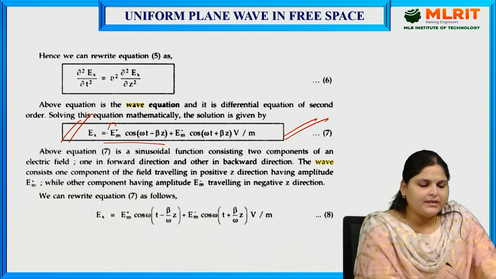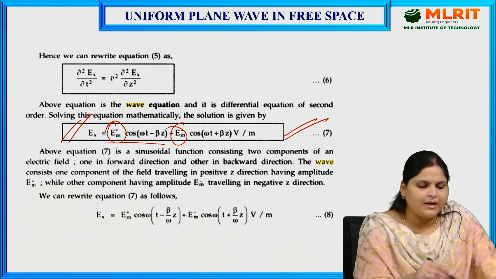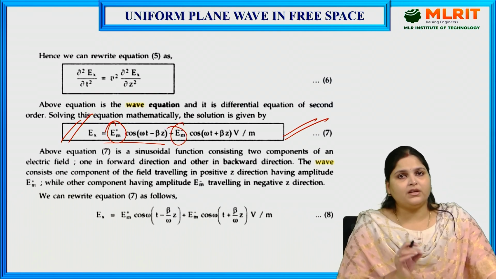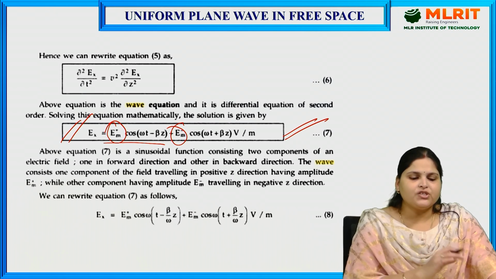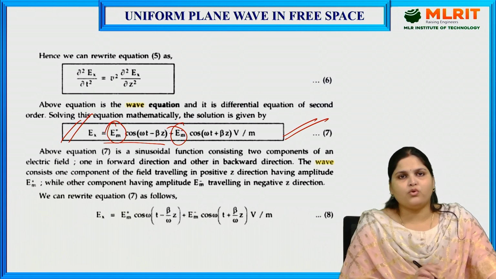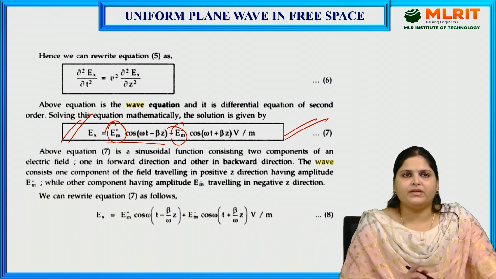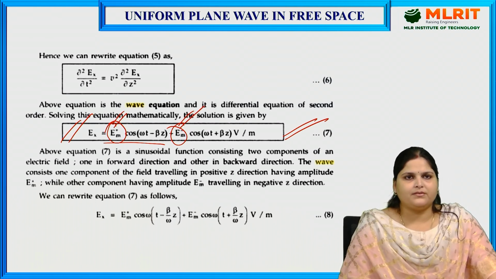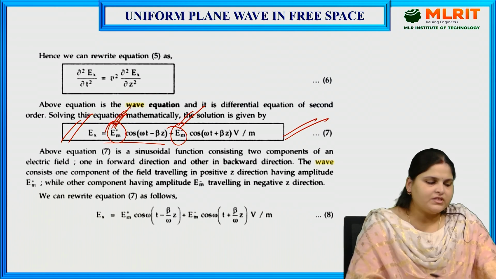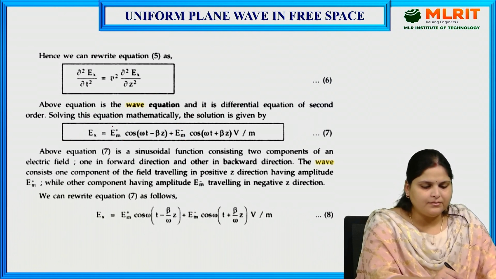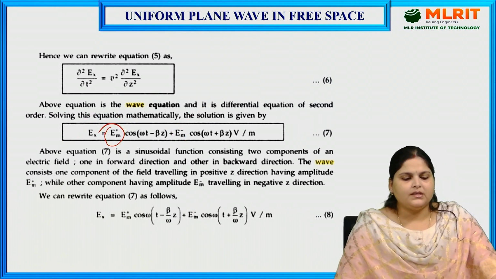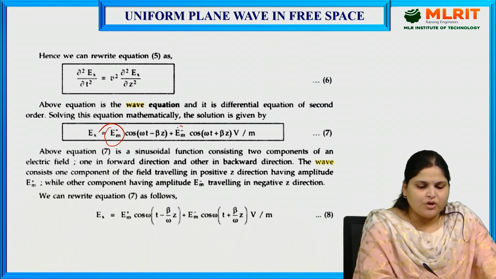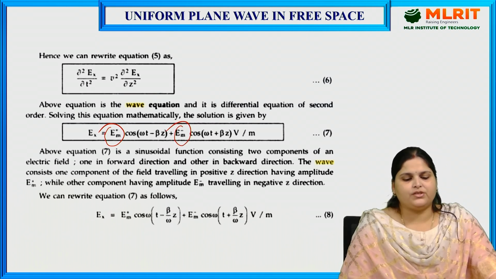Basically here we are getting two terms, Em plus and Em minus. If you notice, this equation number 7 is a sinusoidal function consisting of two components of electric field. Which two components? Em plus and Em minus. The first component, Em plus, is the component in the forward direction, and the other is in the backward direction, right?